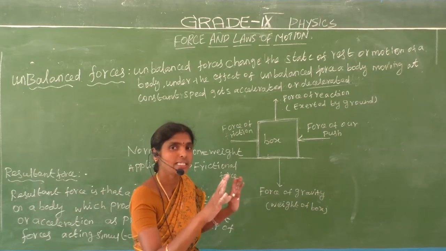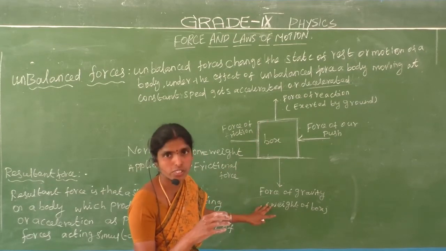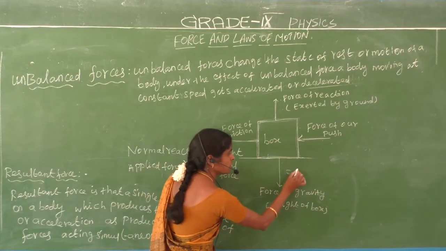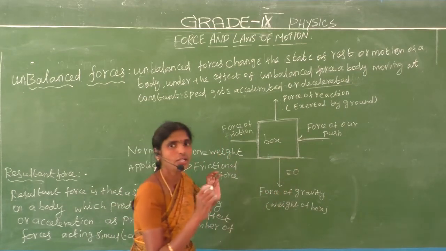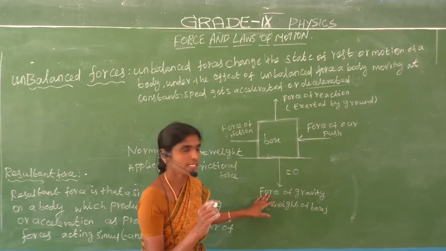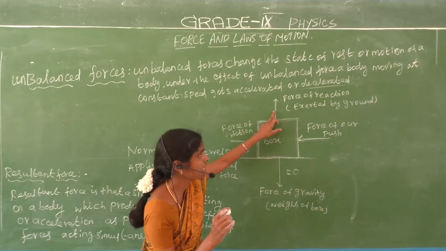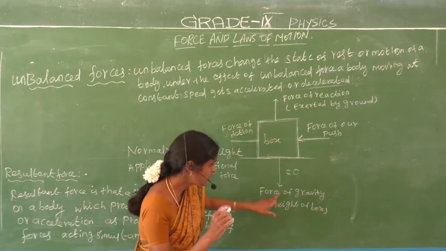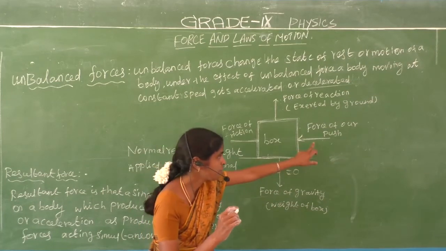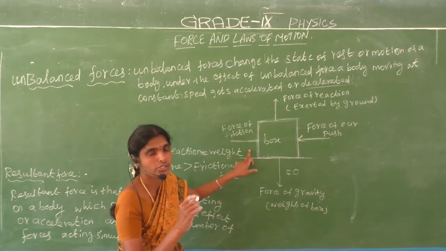Why? Because the object contains four equal forces, so all the resultant forces equal 0. This force is called the balanced force. Force of reaction or normal force equals force of gravity or weight. Applied force equals frictional force.